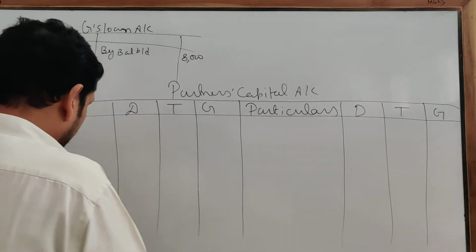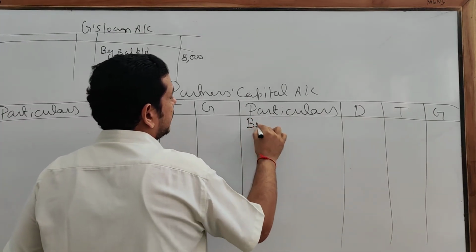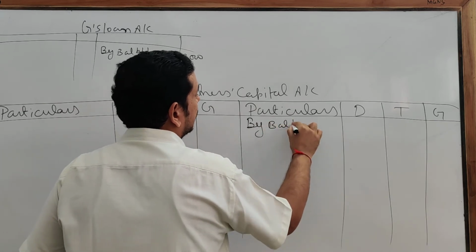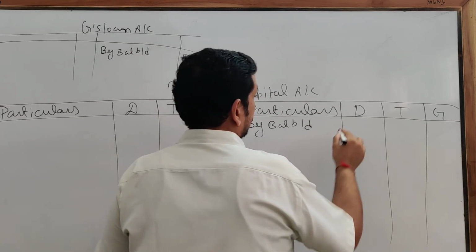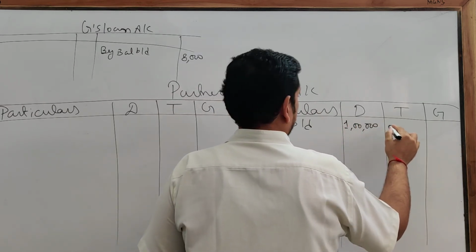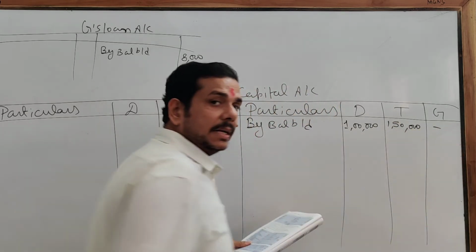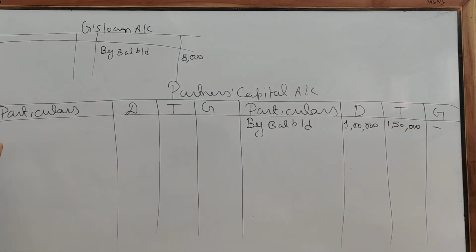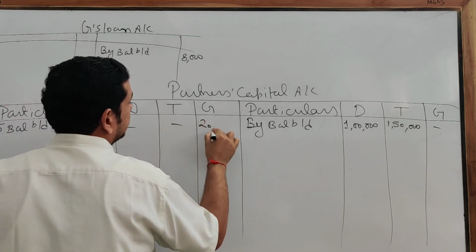Clear? Now we are going to write first the opening balance. So by balance BD, 1 lakh and 1,50,000. G is having a debit balance, so definitely it will come over here to balance BD, that is 20,000.